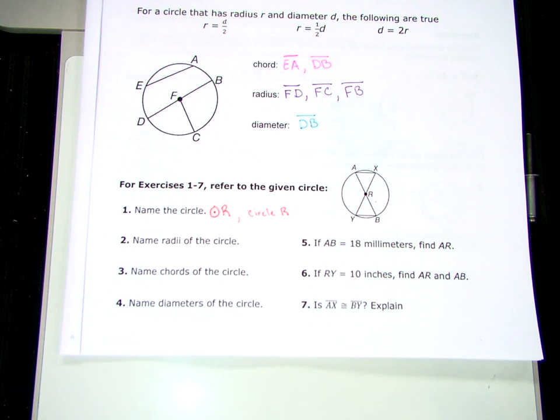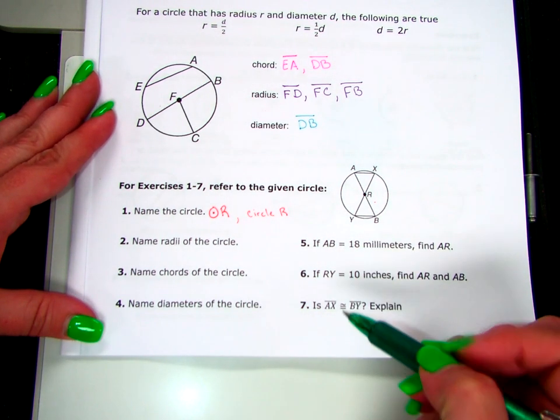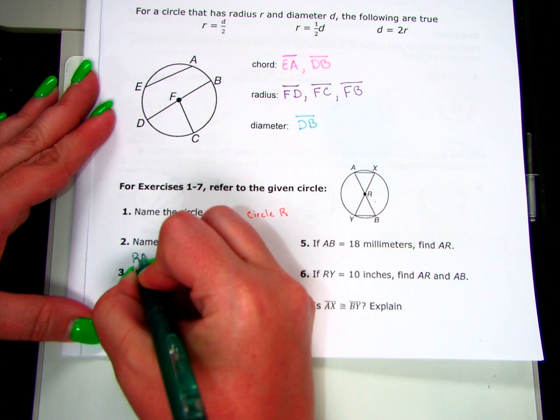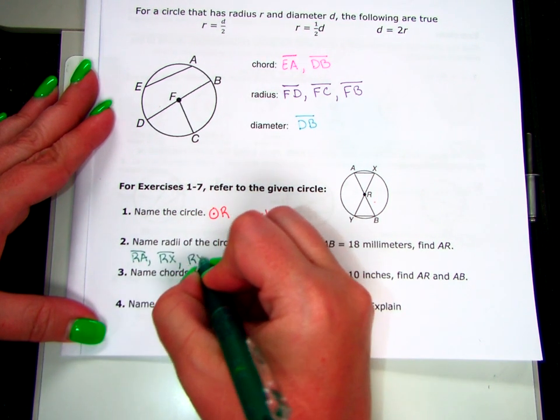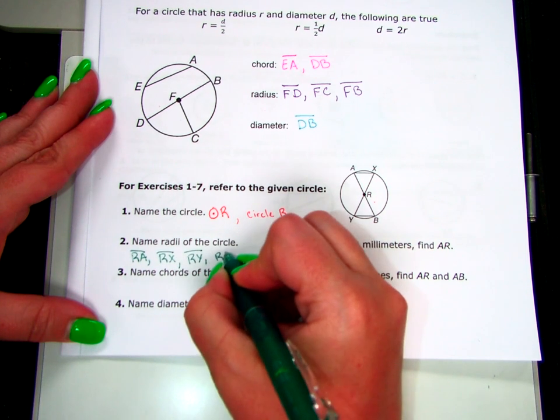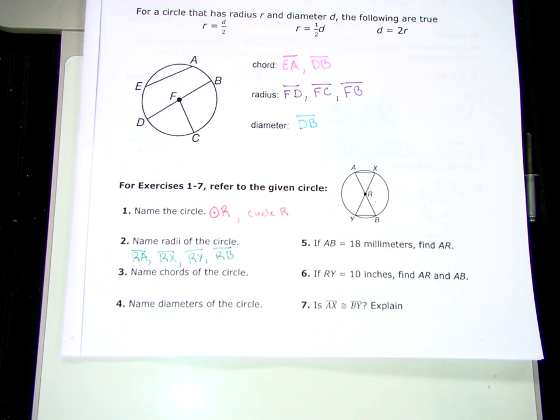Okay? All right, we're going to name some things on 2, 3, and 4 about the circle, and we're just going to name the shown ones. So name shown radii in the circle. What are my shown radii? RA, segment RX, RY, and RB. Notice I used all capital letters and I used segment bars over all of them. We could have switched the orders and had AR, XR, YR, and BR. That would have been just fine as well.